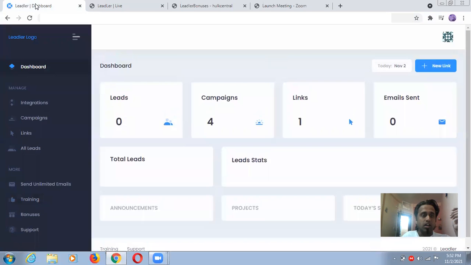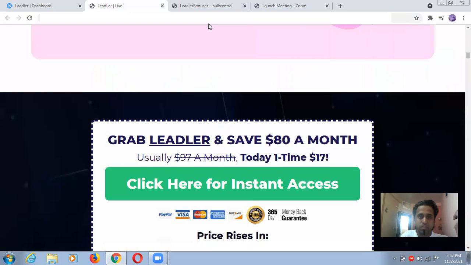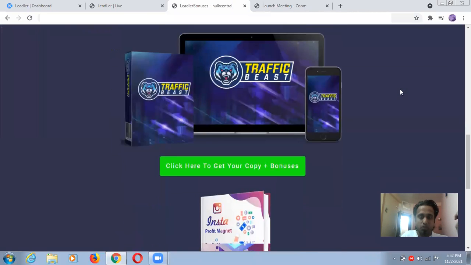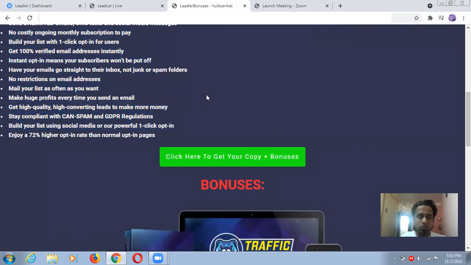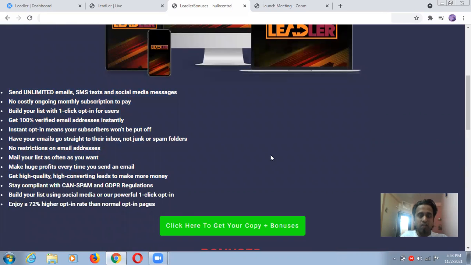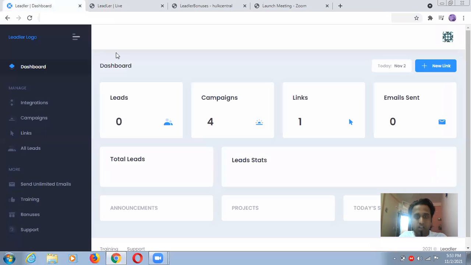Okay guys, so this is the dashboard, this is the member access area. You can take more in-depth information directly on this page after redirecting from this page. After clicking on any green button on this page, there are some bonuses I'm providing you. I will show you each and everything, but the important and main information I already provided on this page, guys. So you just have to take action after learning each and everything. Maybe I left out something important in this demo or in this Leadler review video, but no worry, you can come on this page, take more information, and just take action.